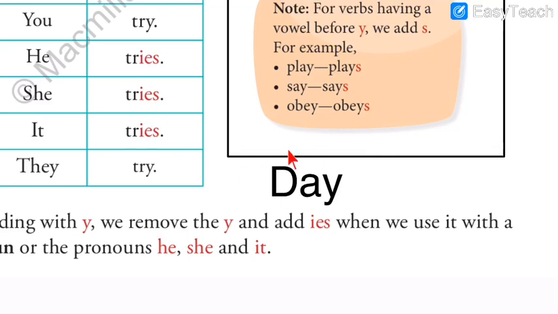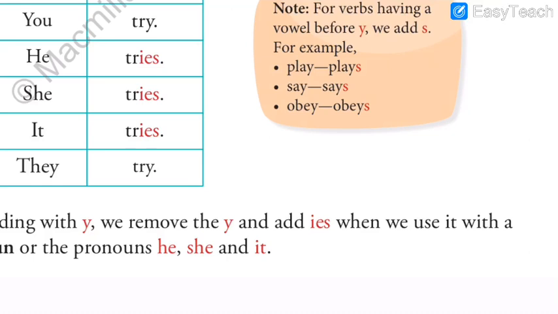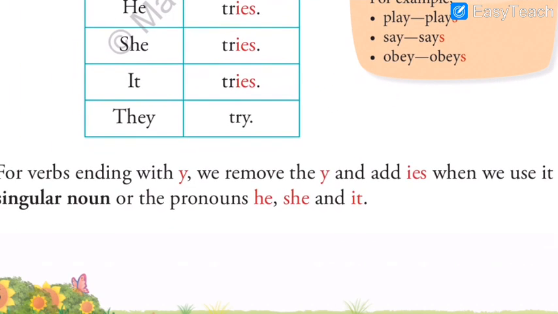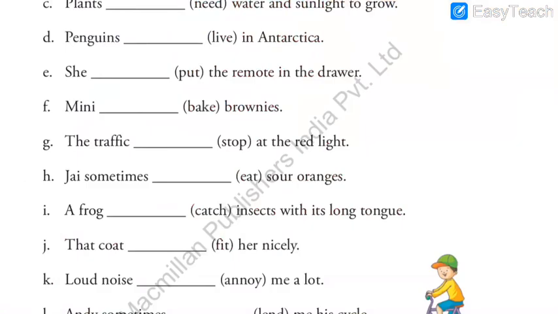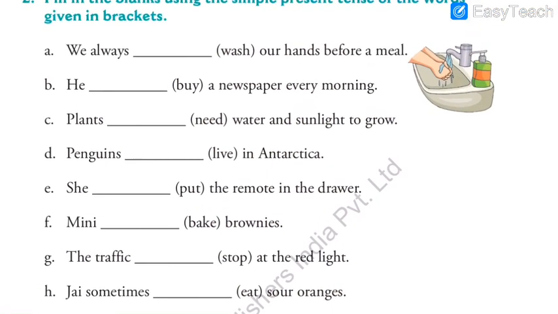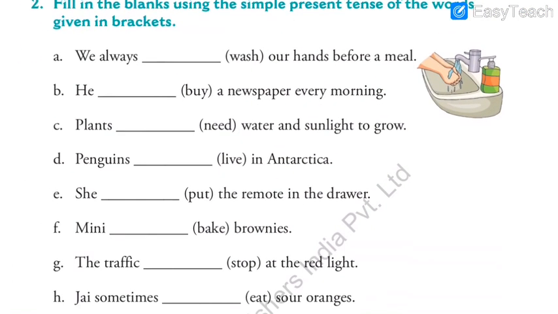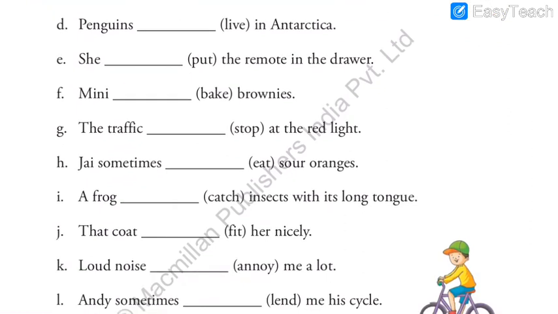If there is a vowel before Y, we just add S, and if there is a consonant before Y, we replace Y with IES. Okay, clear enough? I hope that is clear, very much clear to you. Okay, so after that, what have we done? We just solved the second exercise.